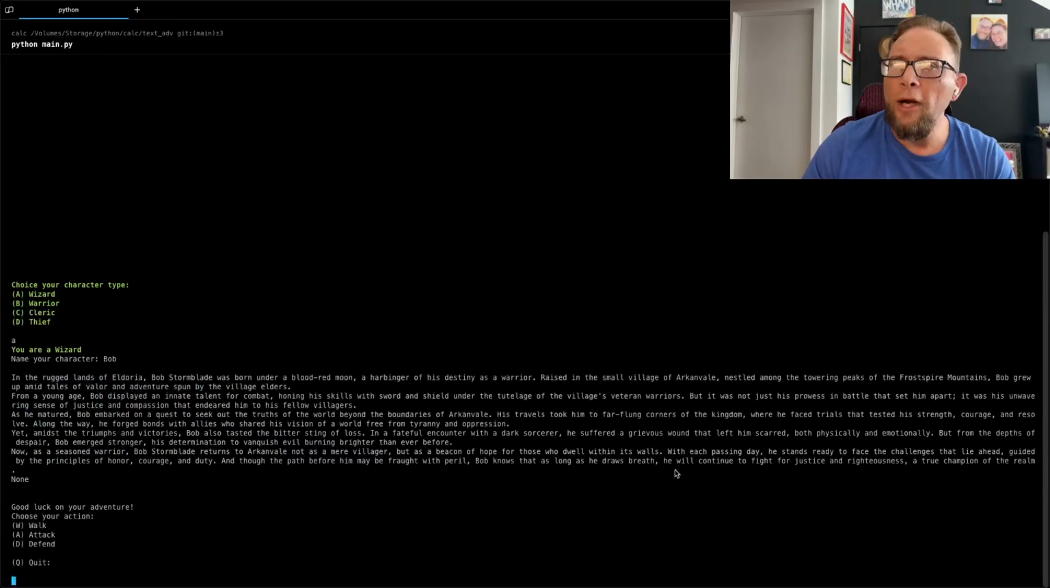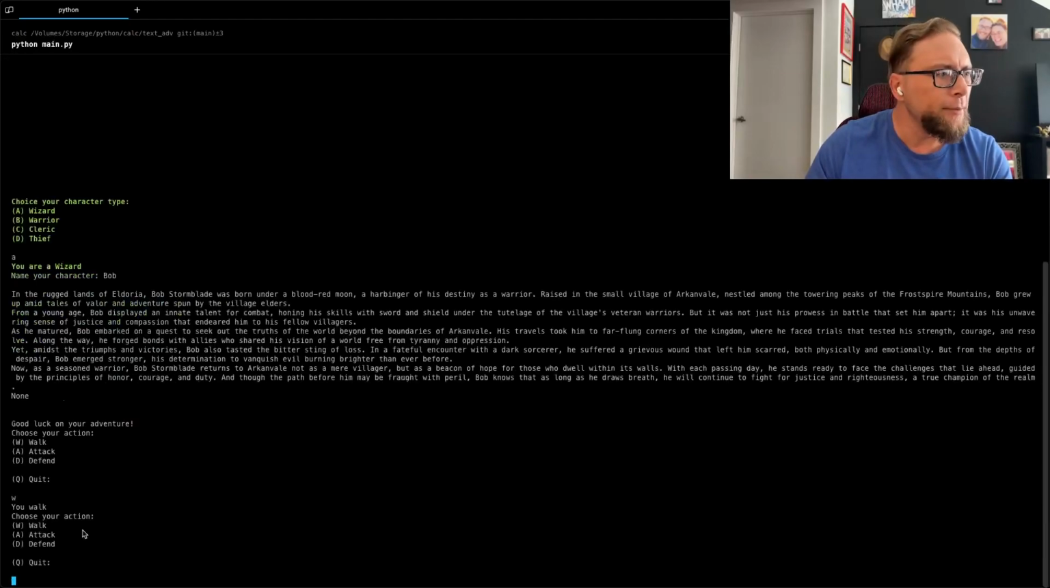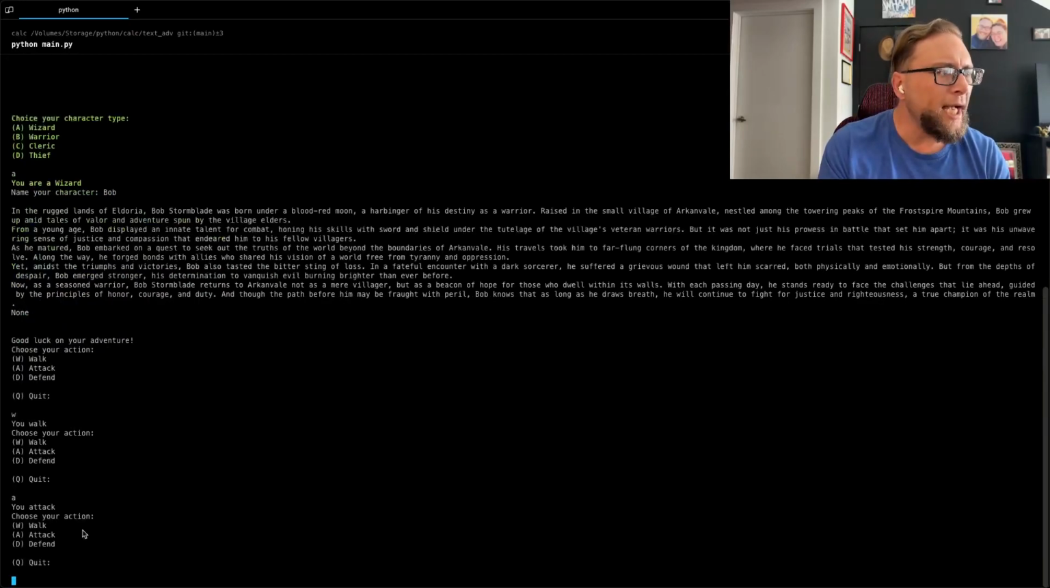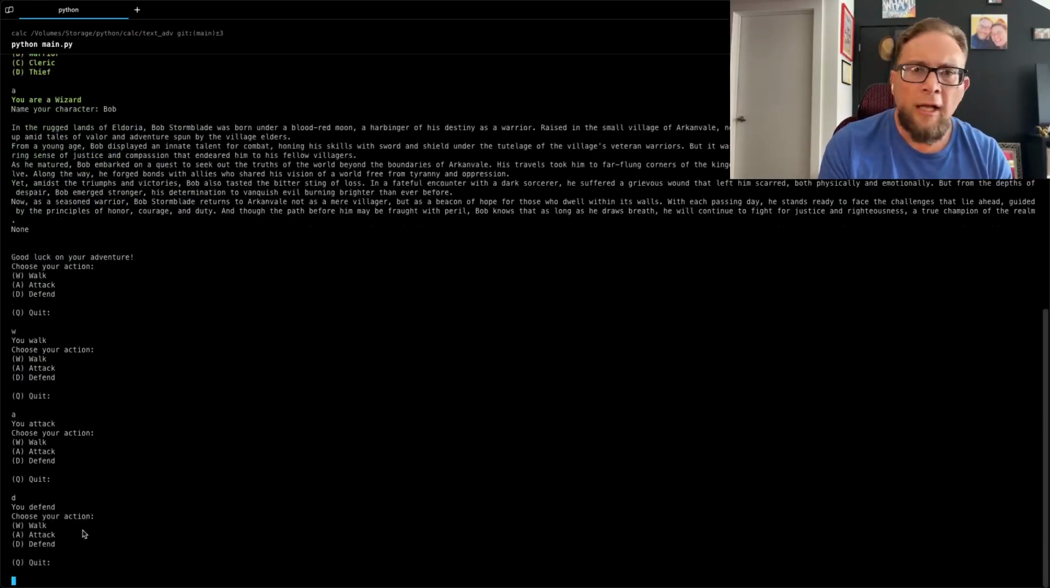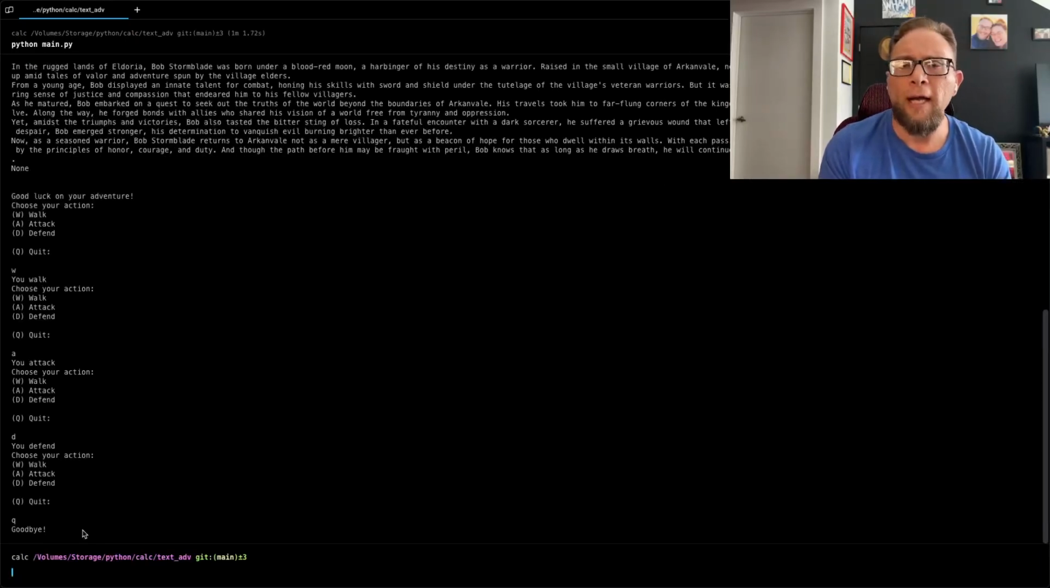And this is where I wanted to change the width of the text because right now that doesn't really look good. I wanted to make this narrow. So now I'm in the game loop. Like I said, none of these actually do anything. But if I hit W and enter, it says I walked. Attack, defend, and until I hit Q, it'll just keep going, and that'll just break me out of my game. But maybe that'll do something else later.